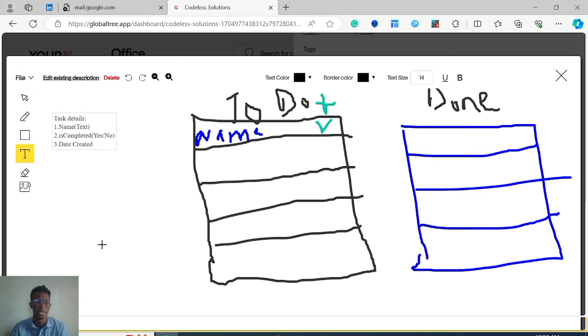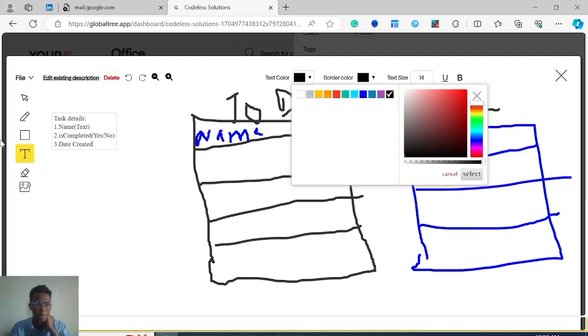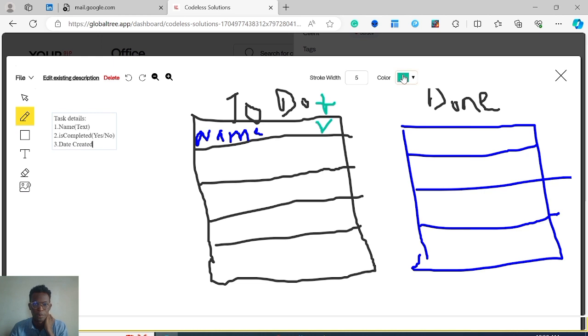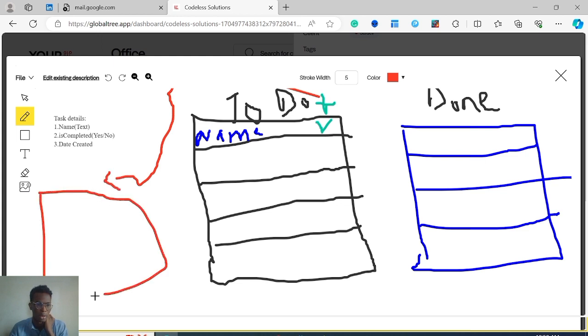Whenever I click on this plus, a pop-up will show. Let me go back to my sketch pencil. You're going to have a red one. When you click on this, it will show a pop-up here. It's a weird pop-up, but essentially it will have forms in it where we can have the name and the date.